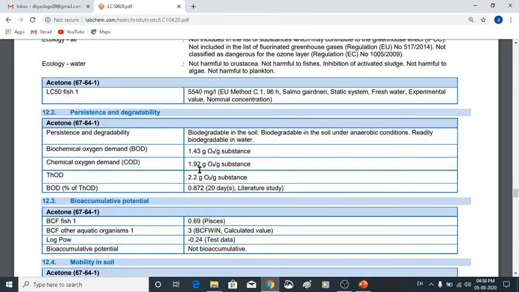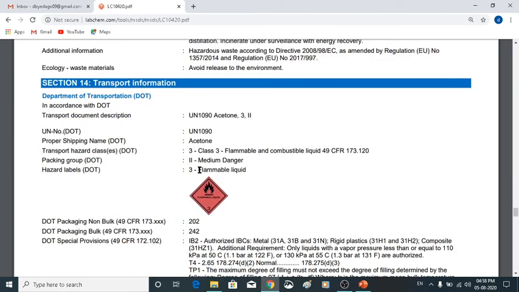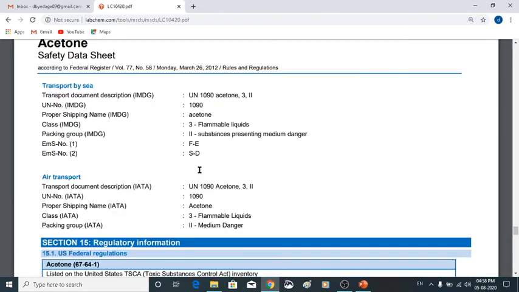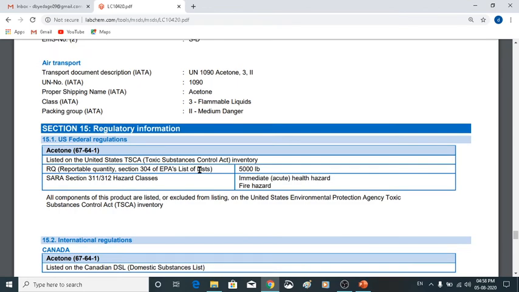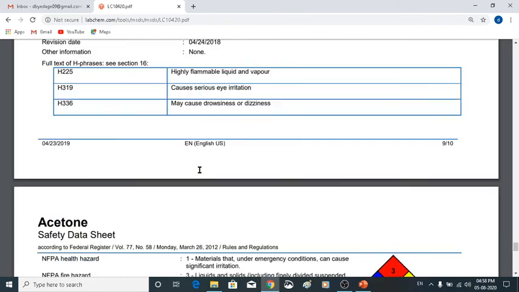Ecological information, disposal considerations, then some instructions or information related to transport. Other regulatory information, and the last one is other information related to that particular compound, maybe radioactivity or like that, which is included in the last section.